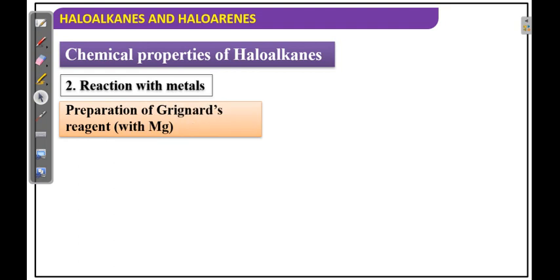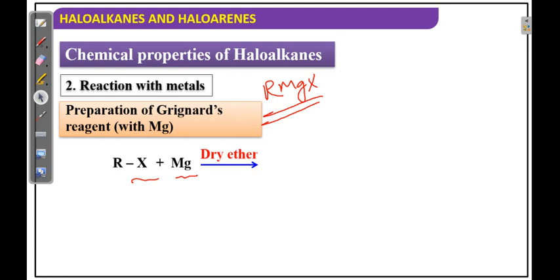Now, reaction with metals. Of course, Grignard reagent, RMgX. The general formula of Grignard reagent is RMgX. How to prepare this RMgX? Alkyl halide reacts with magnesium, forming RMgX.